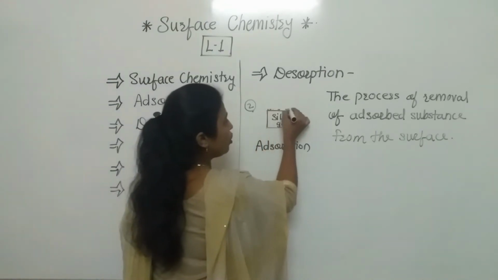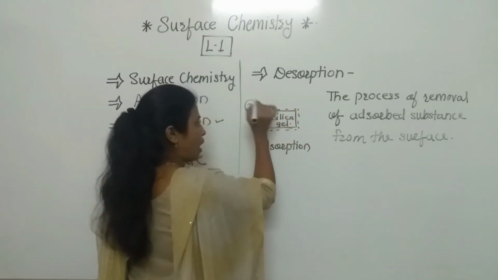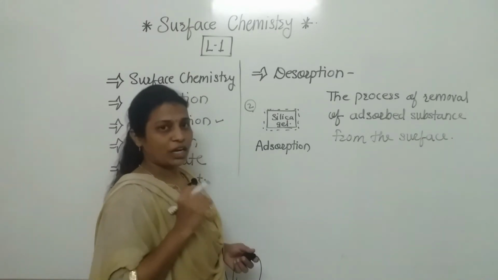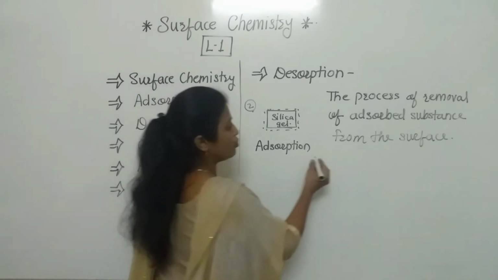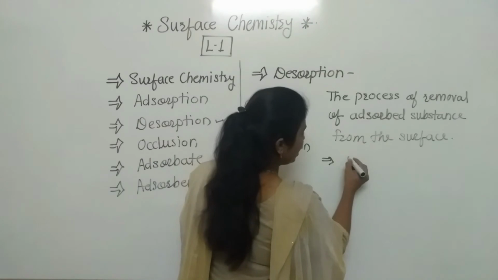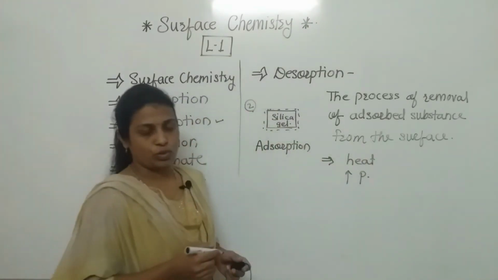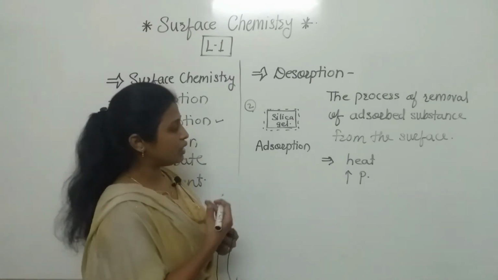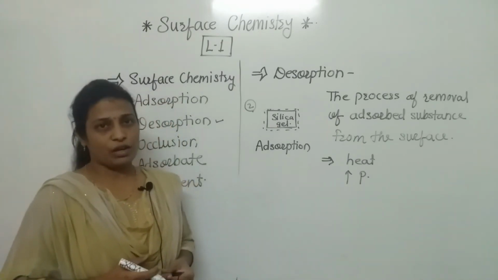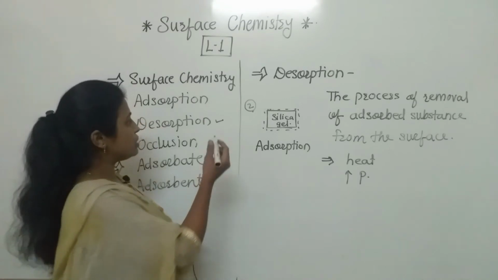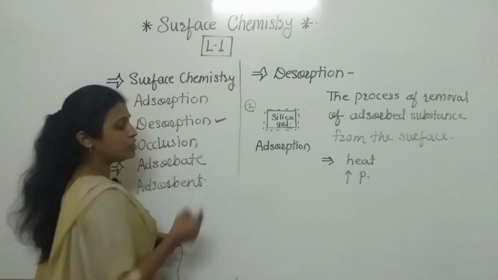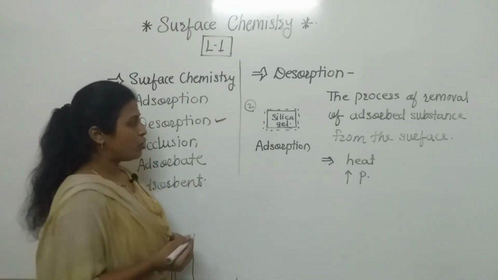Now that adsorbed substance can be removed, we have seen that, but how to remove it? There we can heat it, or we can increase the pressure also. Means by heating or by increasing the pressure, we can remove it. So here we have seen that second important point. Now we'll discuss what is meant by occlusion.